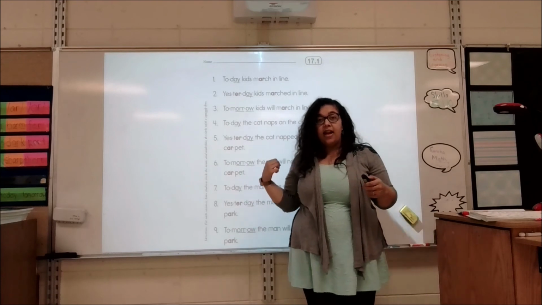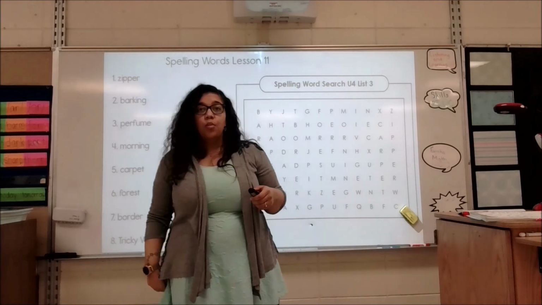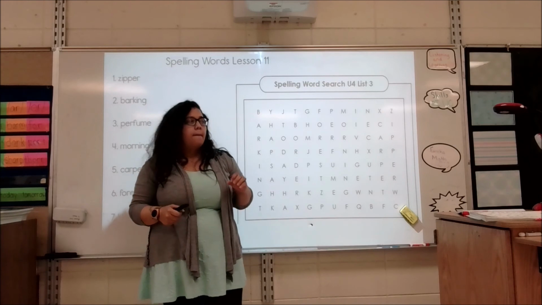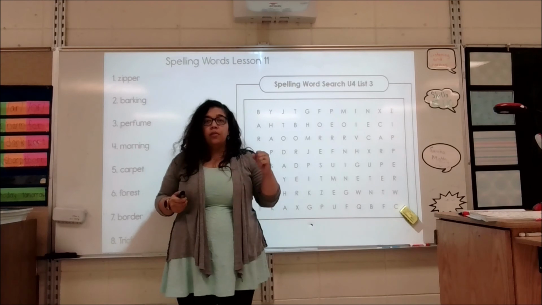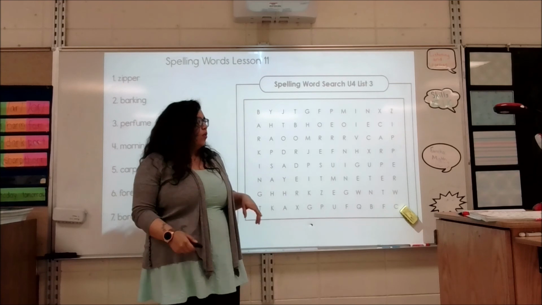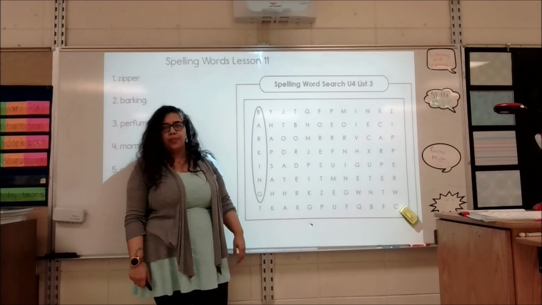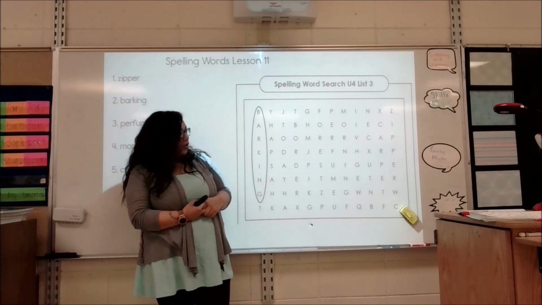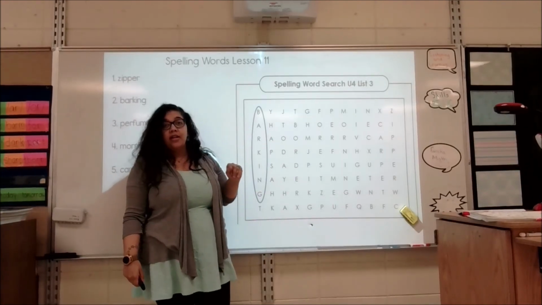So there is the rest of that you're going to be responsible for, as well as your spelling word search. We are still working on these words here: zipper, barking, perfume, morning, carpet, forest, border, today. Those are the ones on page 11.1. You're going to do your word search today, and I've already done the first one for you. What word did I find for you? I found the word barking. Good job. Yes, so there are 8 words. You want to circle all 8 words and click submit so I can see your work, guys.